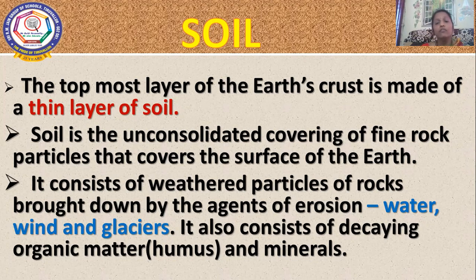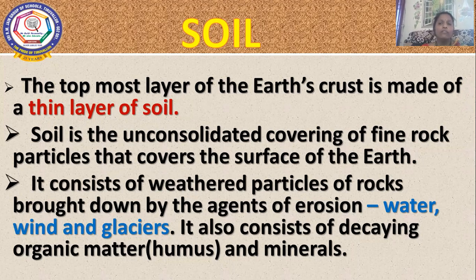So what are the agents of erosion? They are water, wind, and glaciers, and this soil contains the weathered particles of rocks. It also contains some humus and minerals. So what is humus? Humus is nothing but the decaying organic matter. This also is present in the soil. So let us learn more things about soil.